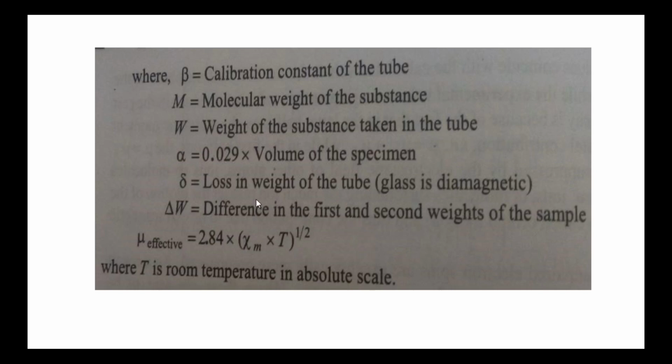Then, using this magnetic susceptibility, the effective magnetic moment is determined by the formula μ effective = 2.84 × (χm × T)^(1/2), where χm is the magnetic susceptibility and T is the temperature on the absolute scale. So by using this formula, the effective magnetic moment can be determined.